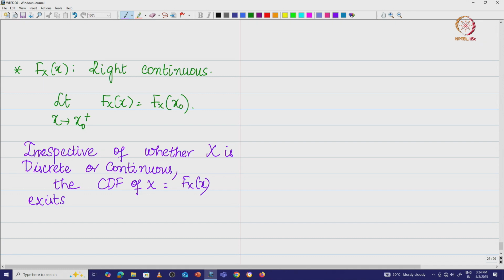Now, what is the other statement we are going to make? PDF, probability density function, may or may not exist.